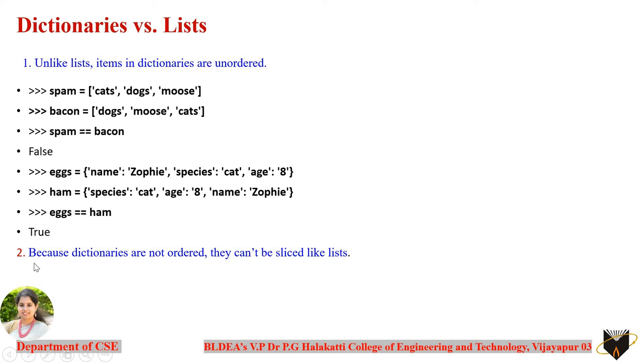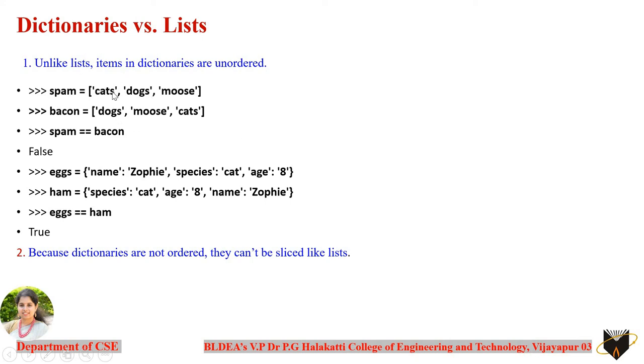The second point is that because dictionaries are not ordered, they cannot be sliced like a list. I hope you remember the slicing concept that we applied on the list. That slicing concept is not applicable to dictionaries. Why? Because in slicing you extract a subset of elements from the list with specific index values.